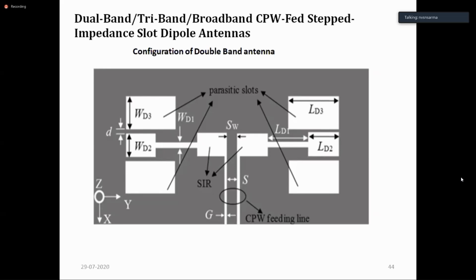You may ask me, sir, why don't we use 100 ohm rectangular patches itself? Yes, but there are other practical difficulties in using such 100 ohm patches. Or one more option is to choose the point on the patch where it can offer 100 ohms. But choosing that point was not so easy in the good olden times, because the equations and other things were available only for the center fed patch like this, whatever you are seeing here.